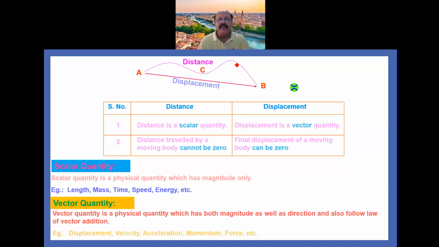For example, displacement, velocity, acceleration, momentum, force, etc. But current has both magnitude as well as direction, but still it is a scalar quantity because it does not follow the law of vector addition. It means the law of scalar addition is applicable in the case of electric current. So that's why it is a scalar quantity. And the law of vector addition you will study in motion in a plane.